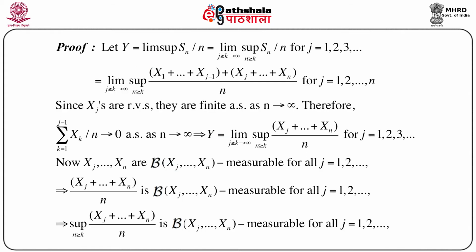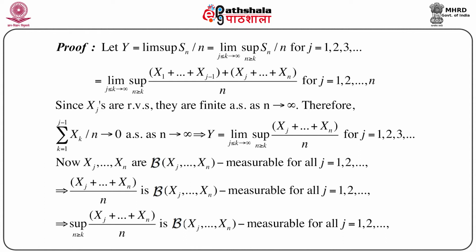Now we will prove a couple of things, not all, for this lemma. Consider y, which is lim sup of Sn by n. This means I can immediately write: first take the supremum of Sn by n over n greater than or equal to k, and take the limit over k, where k goes to infinity, for j equals 1, 2, 3 and so on.